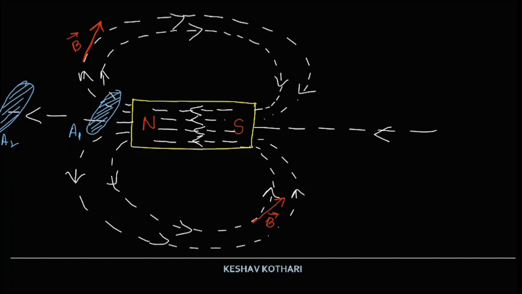So now we are going to discuss a solenoid acting like a bar magnet, or a bar magnet acting as an equivalent solenoid. We are discussing a very important concept over here. So the first thing I wish to tell you is about every current carrying loop.